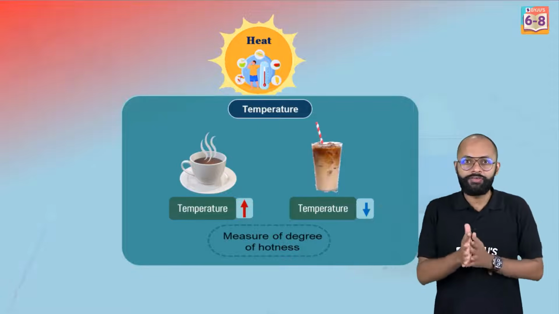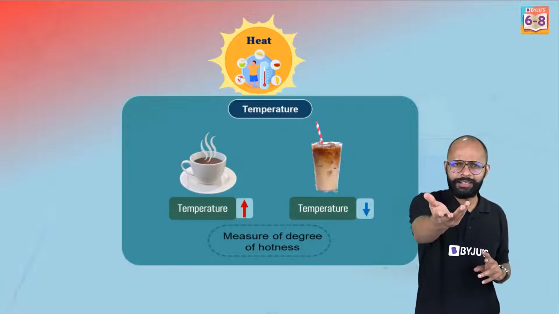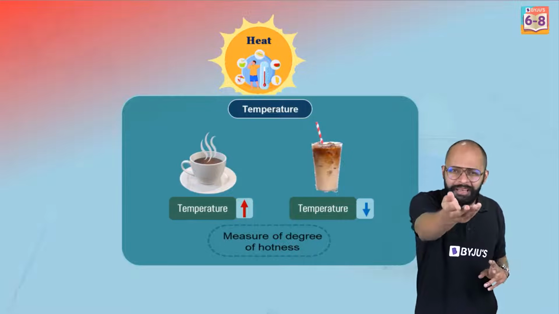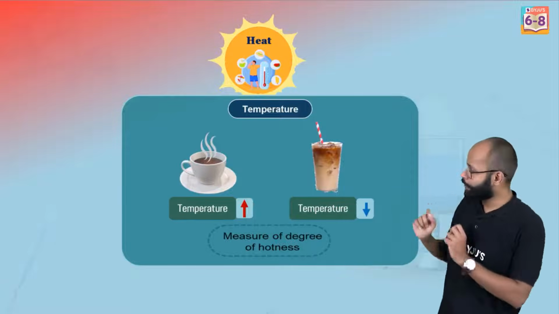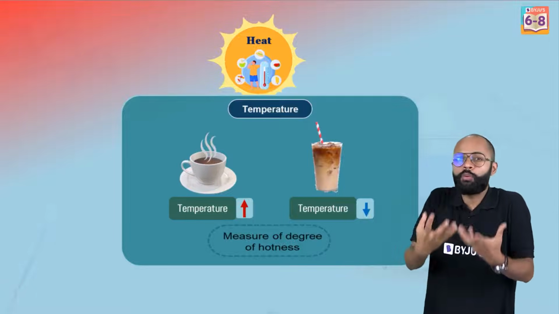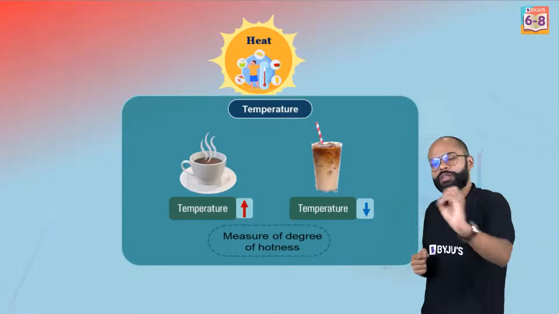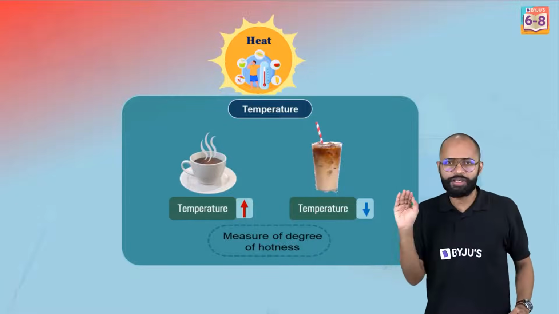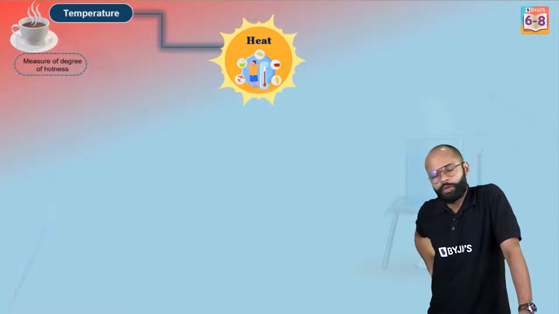In winters, we feel the temperature goes to 2 degrees, 3 degrees. Let's talk about Delhi: 2 degrees, 3 degrees, even 1 degree these days. So temperature is a way of concretely telling if something is hot or cold. Temperature is just the degree of hotness and coldness. बहुत अच्छे.